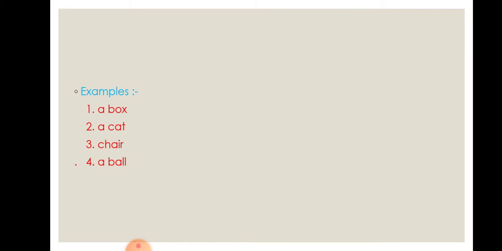Now let's see use of indefinite article. We use a before words that begin with a consonant sound. For example, a box, a cat, a chair, a ball. So these are all indefinite articles, which means before a consonant sound we have to use a.